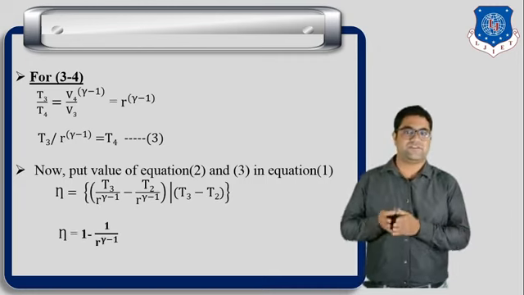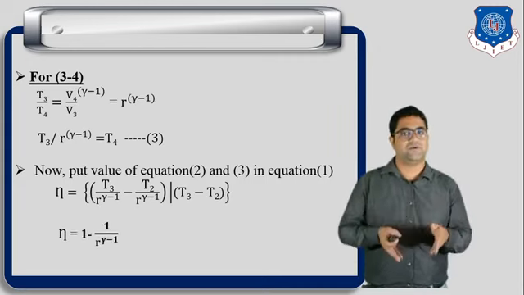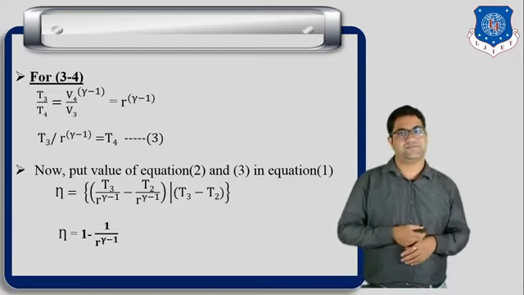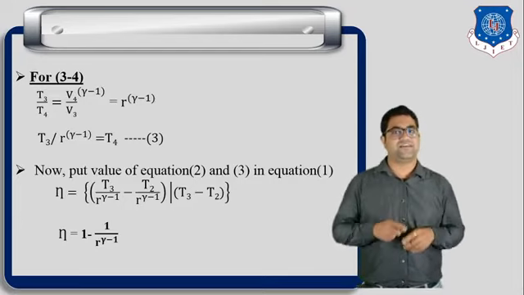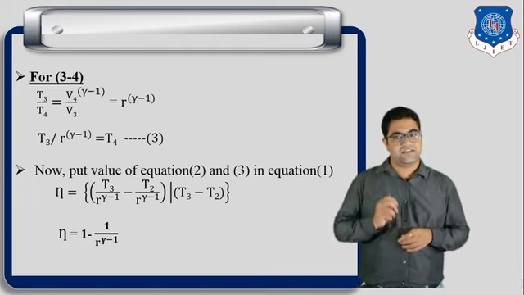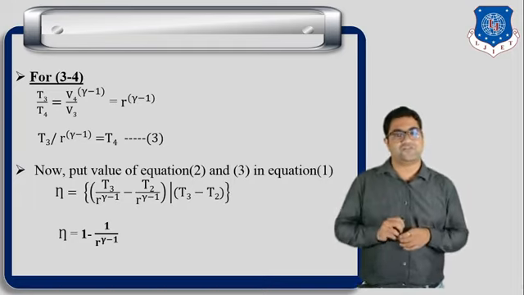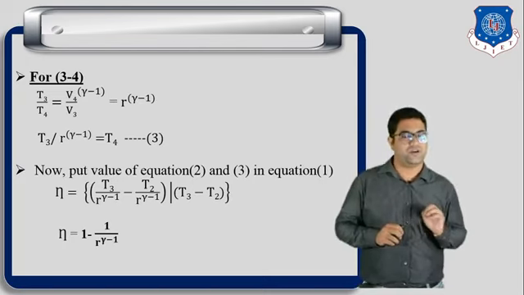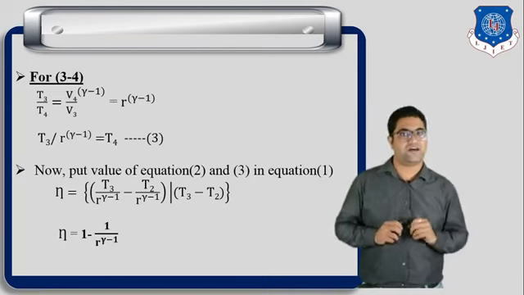So our final equation will become 1 minus 1 upon r raised to gamma minus 1. Okay, so this is the final equation of efficiency of Otto cycle. So we can say that here the efficiency of Otto cycle depends on compression ratio only. Compression ratio, that is the small r.